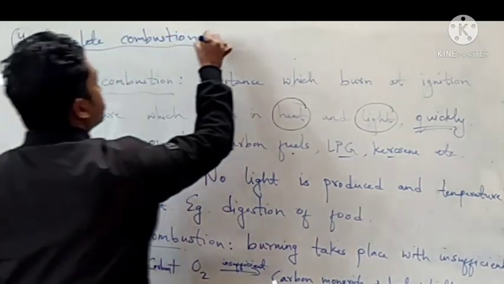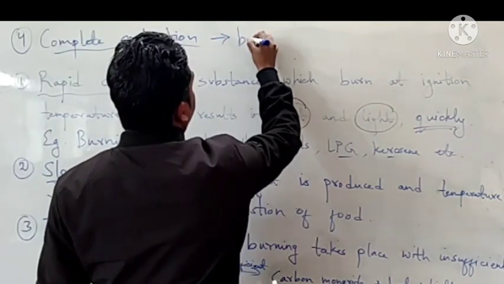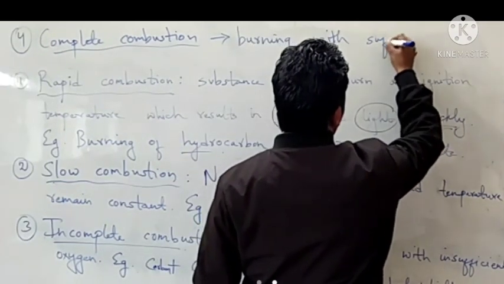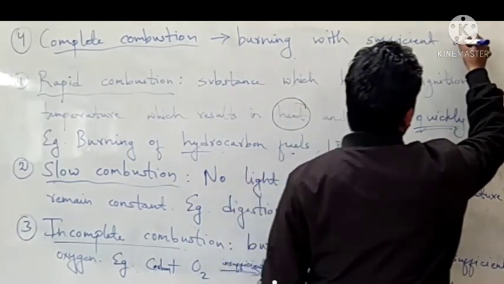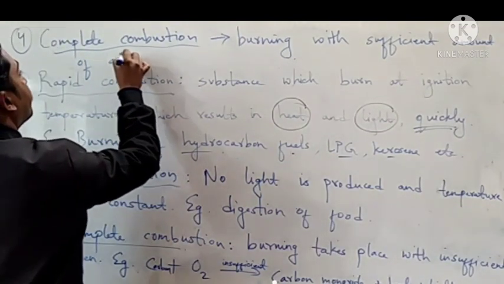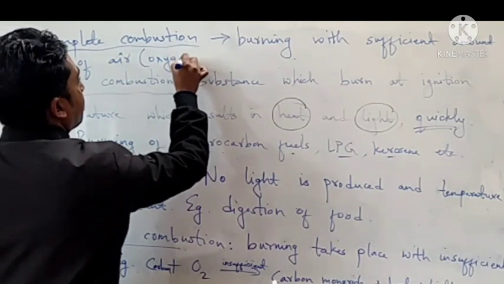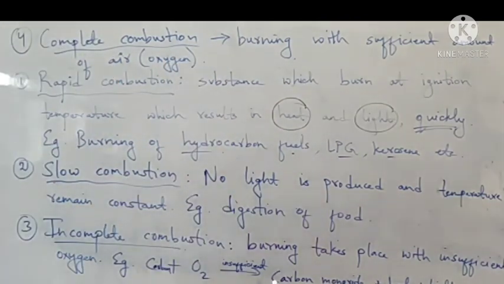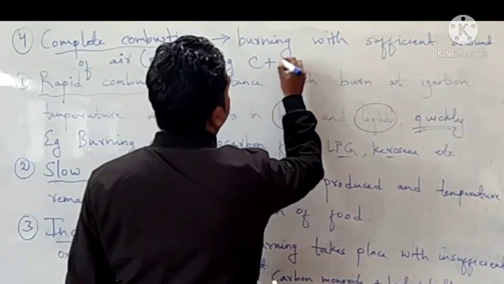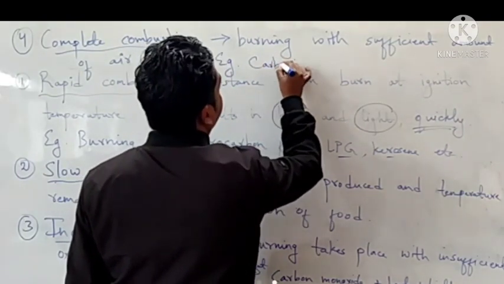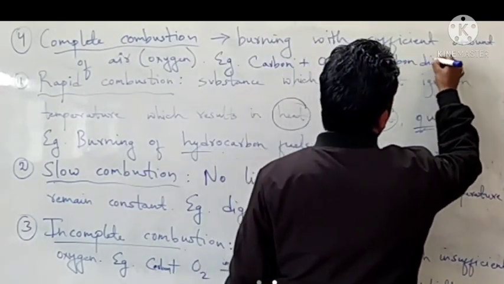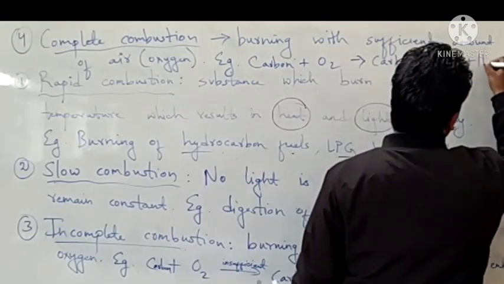Complete combustion means burning with a sufficient amount of air or oxygen, where carbon bonds with oxygen to produce carbon dioxide, heat and light.